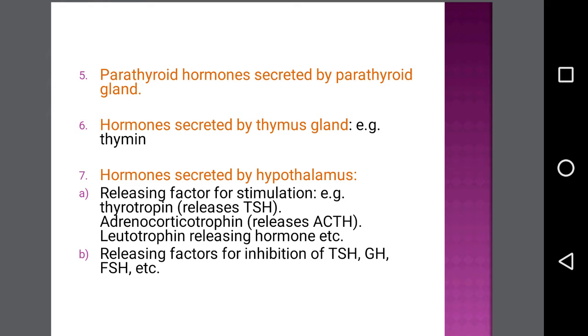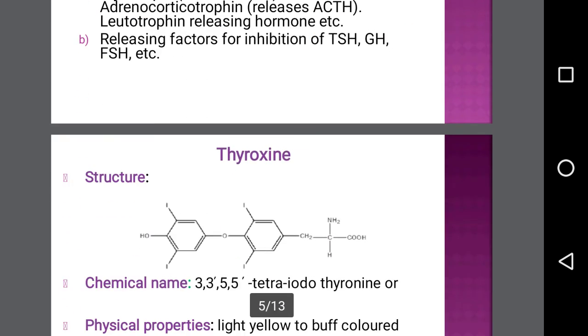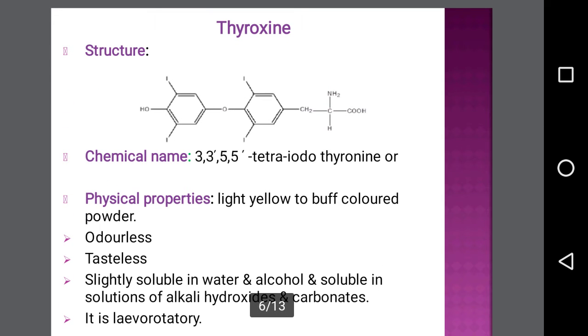Now we are going to see thyroxine, which is the main constituent of thyroid hormone. The chemical structure of thyroxine is shown here as a diagrammatic representation. The chemical name of thyroxine is 3,3',5,5'-tetraiodothyronine.